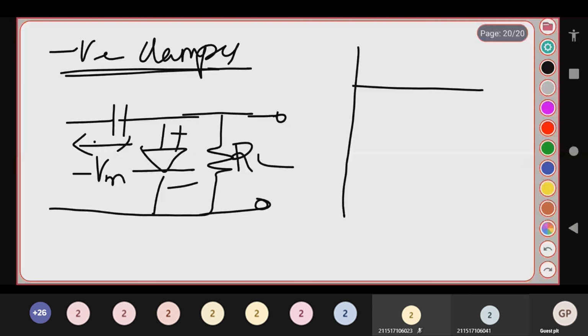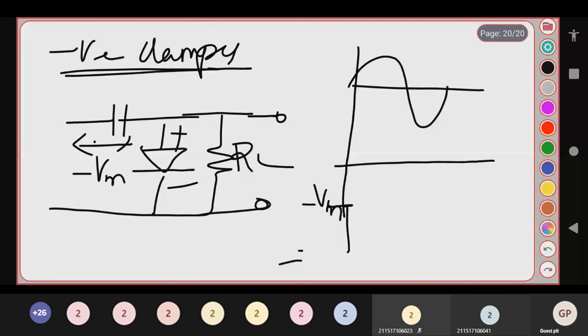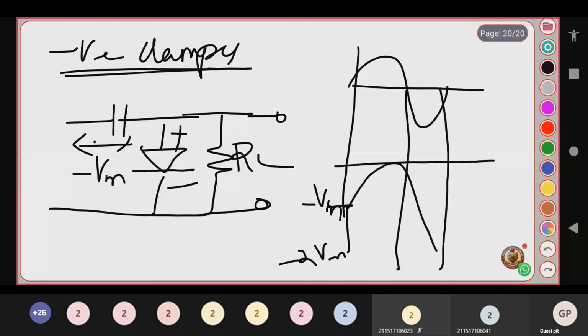So what is the input voltage you get? This is your input signal. You will be getting an output voltage which has been clamped at the negative, minus Vm. This is your minus Vm and minus 2 Vm. So obviously your output is like this. It has been clamped below the line.